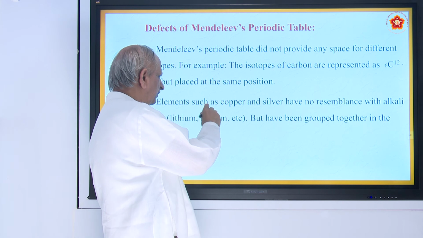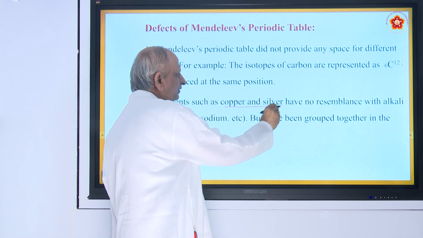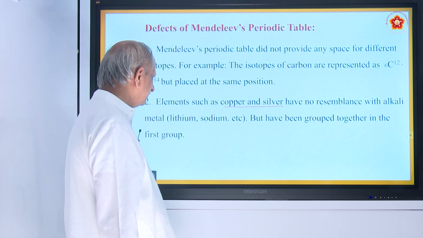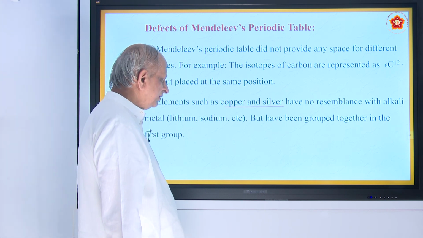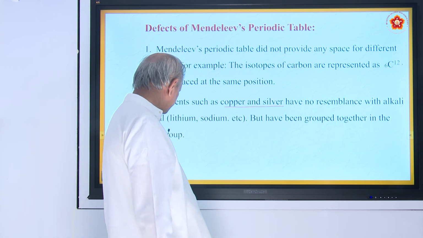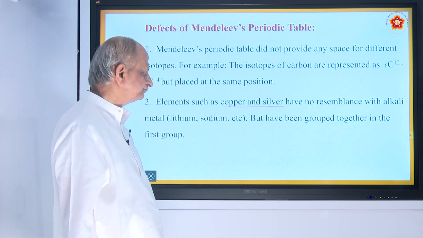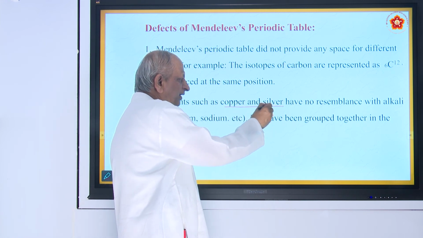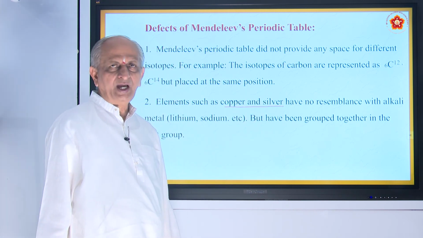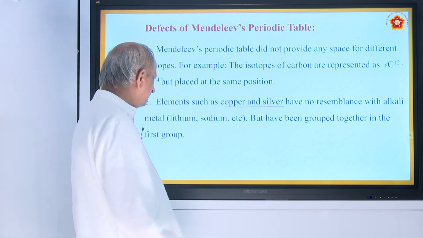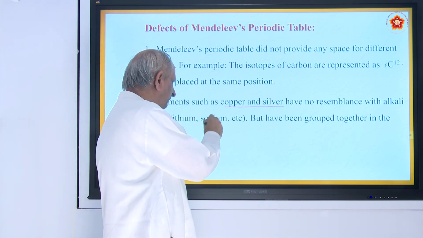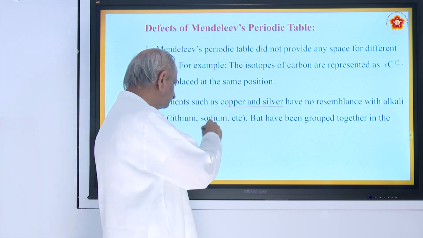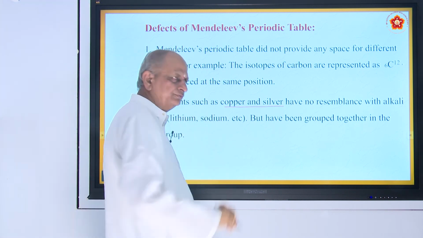The second defect was that copper and silver have no resemblance with alkali metals like lithium, sodium, etc., but they have been grouped together in the first group. Copper and silver have some resemblance to each other, but lithium and sodium have nothing to do with them.